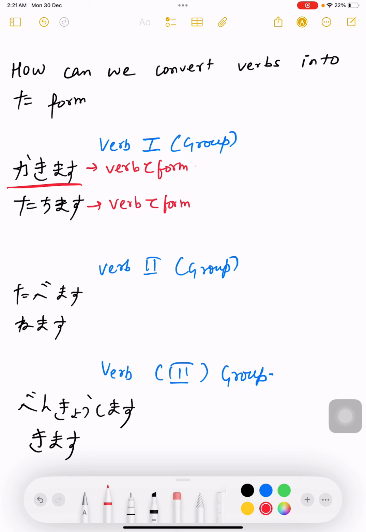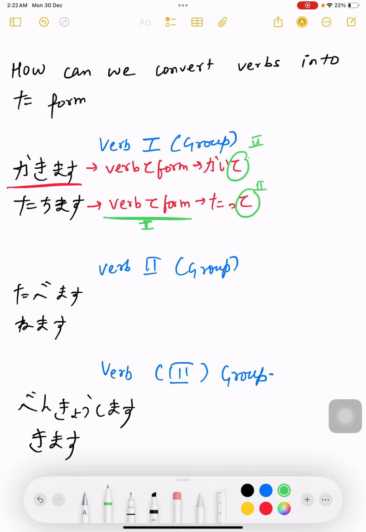Can you tell me what is kakimas te form? Kaite. What is tachimas te form? Tatte. So now what you need to do, the second, so this is guys first step. What is second step? The second step is circle the last alphabet.